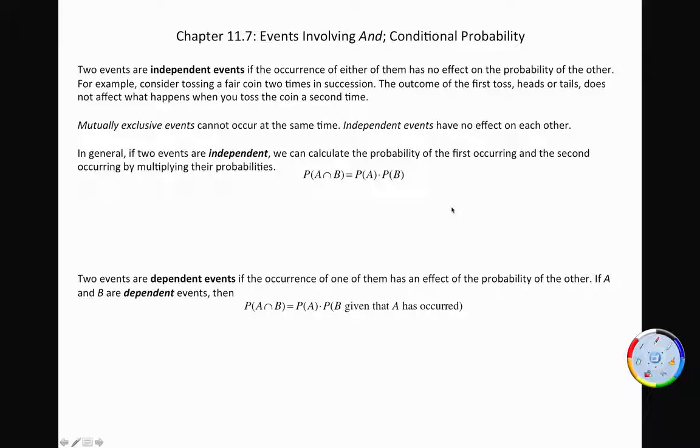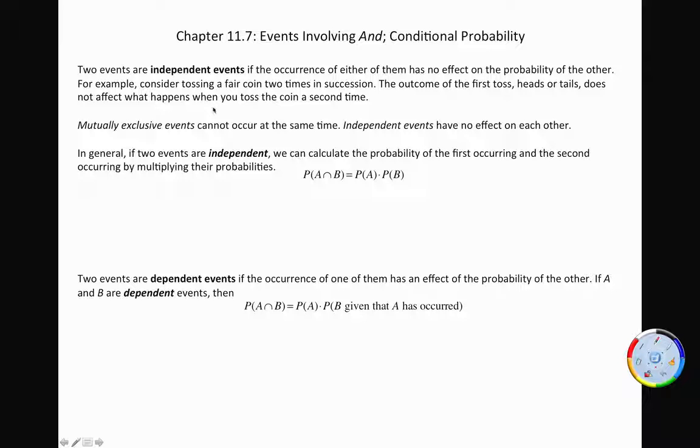Chapter 11.7, Events Involving And and Conditional Probability. Two events are independent events if the occurrence of either of them has no effect on the probability of the other. For example, consider tossing a fair coin 2 times in succession. The outcome of the first toss, heads or tails, does not affect what happens when you toss the coin a second time. The occurrence of tails on the first toss does not make tails more likely or less likely to occur on the second toss.